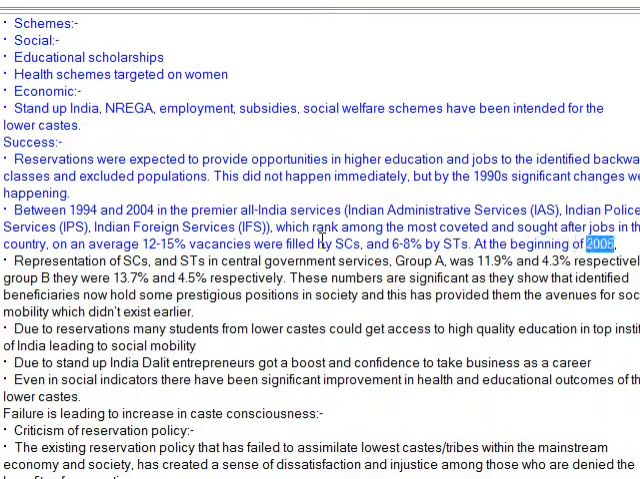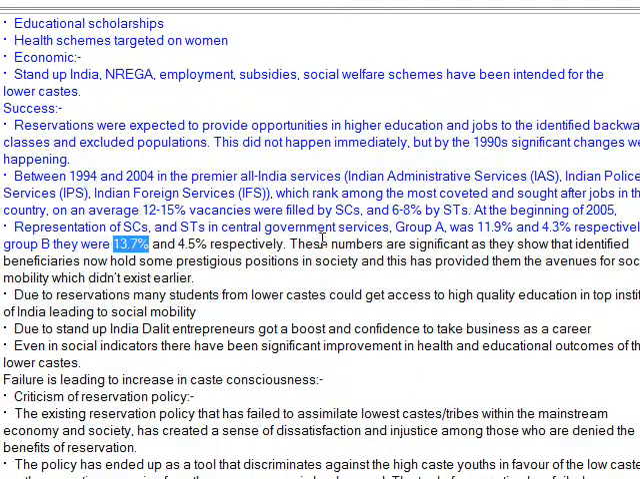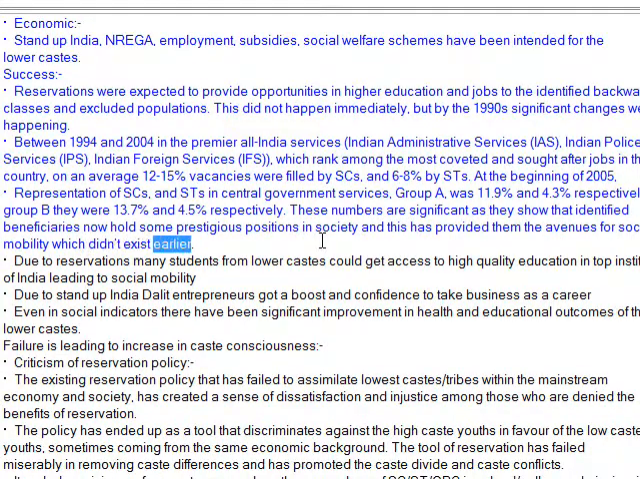At the beginning of 2005, representation of SCs and STs in central government services, Group A, was 11.9% and 4.3% respectively. In Group B they were 13.7% and 4.5% respectively. These numbers are significant as they show that identified beneficiaries now hold some prestigious positions in society, and this has provided them the avenues for social mobility which didn't exist earlier.